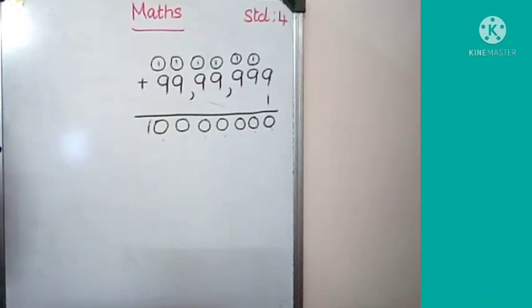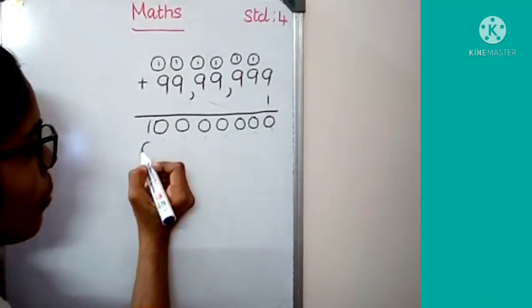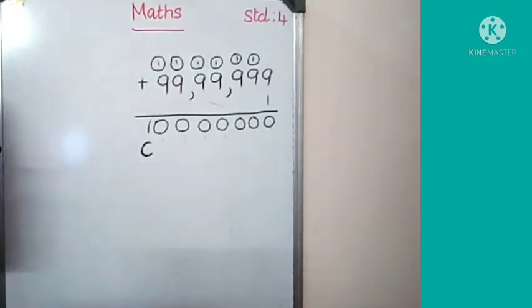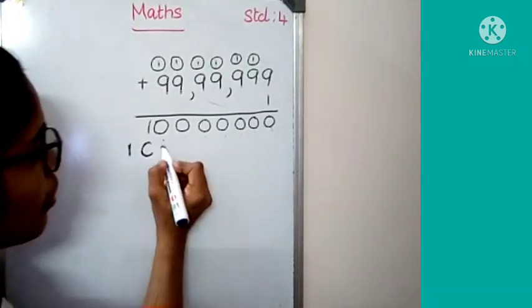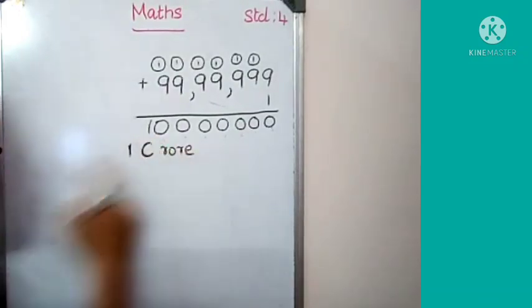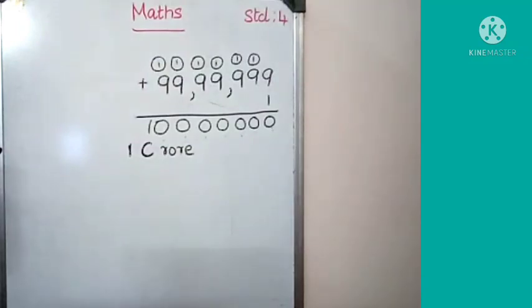comes under the place crore. Which place? It is the crore. So this number is 1 crore, 1 and seven 0s. 1 crore, 8 digits. The smallest 8-digit number is 1 crore. Today we will study how to write down the number, mark the periods and write down the number names. Let's see.